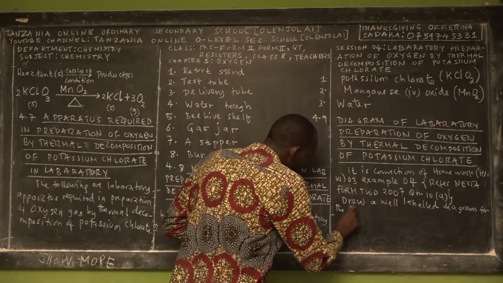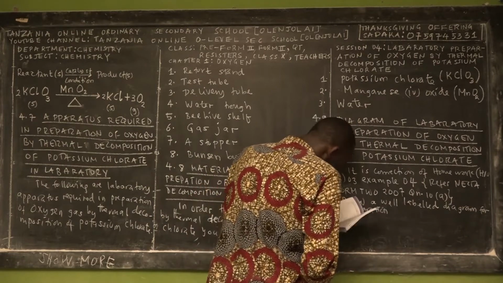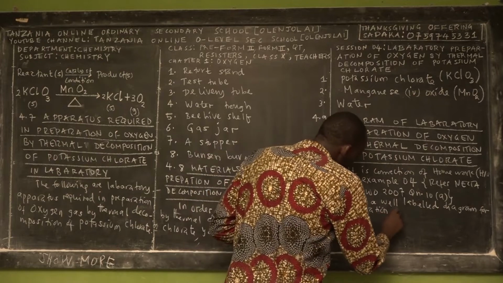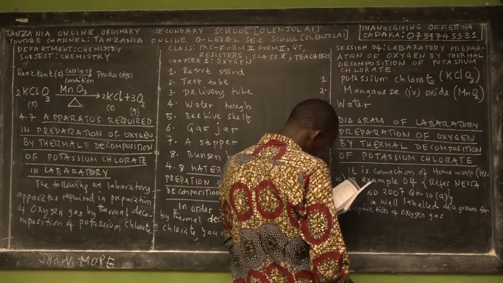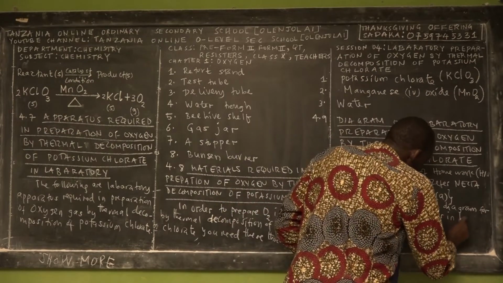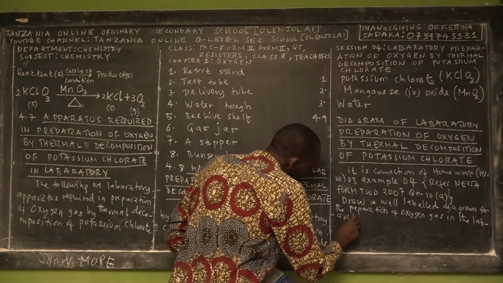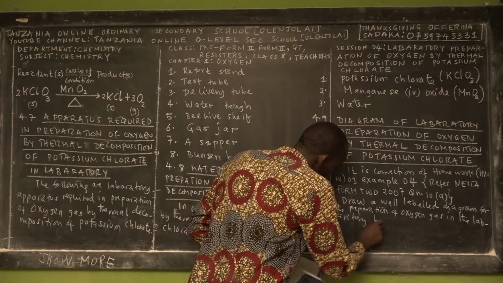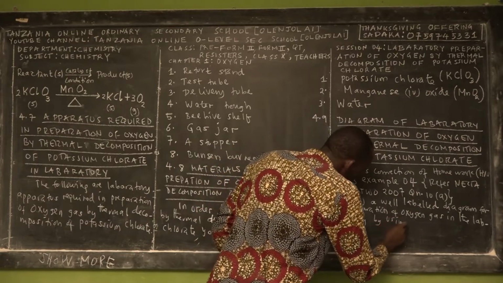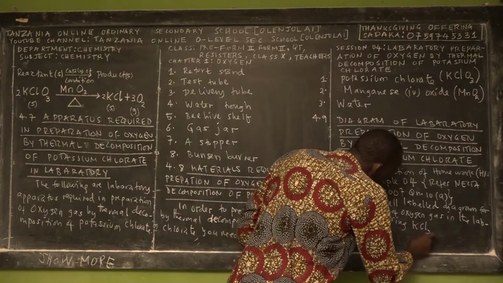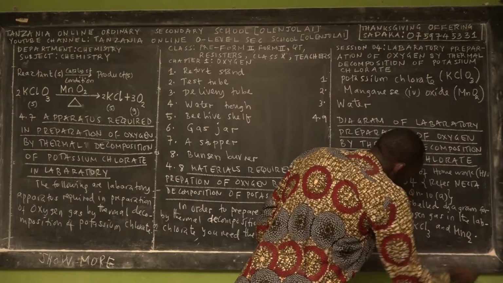Okay? For the preparation of oxygen gas in the laboratory by using potassium chlorine and the manganese 4 oxide.